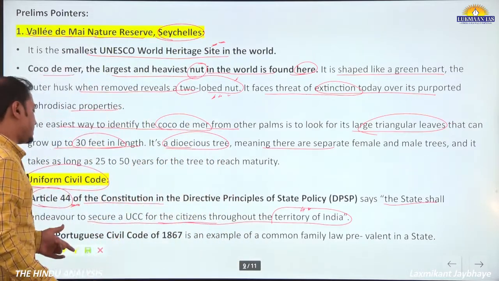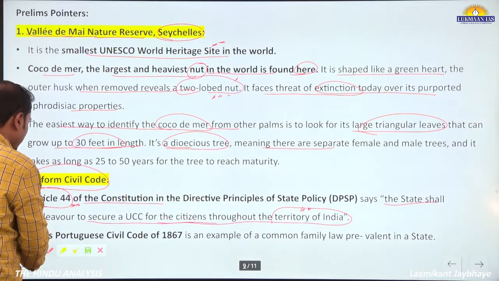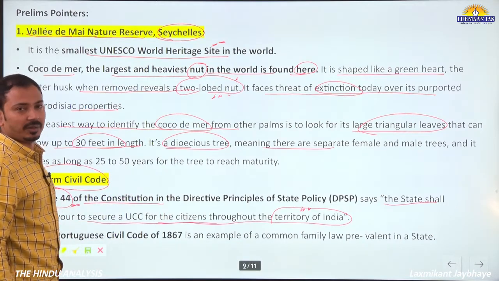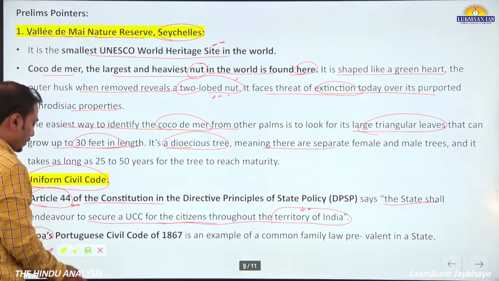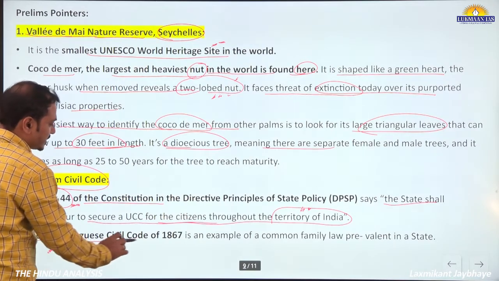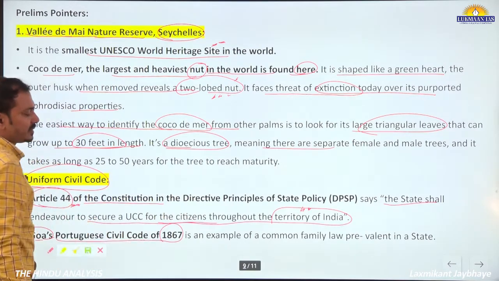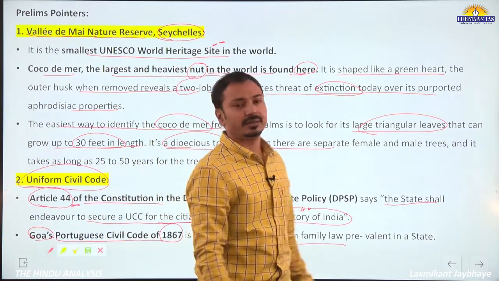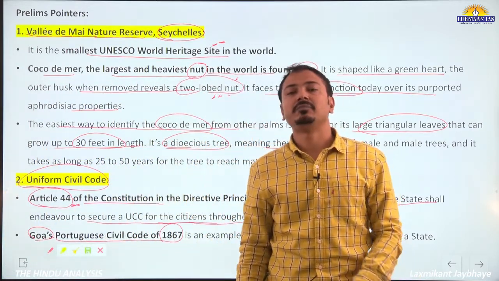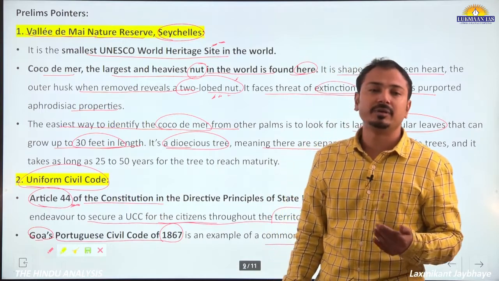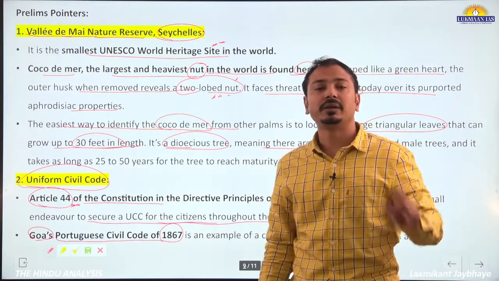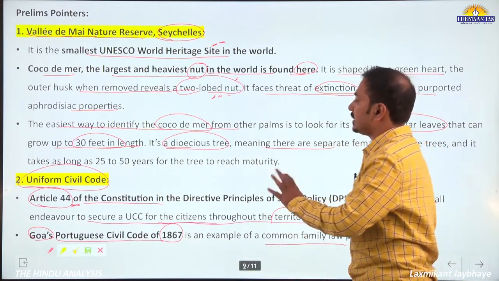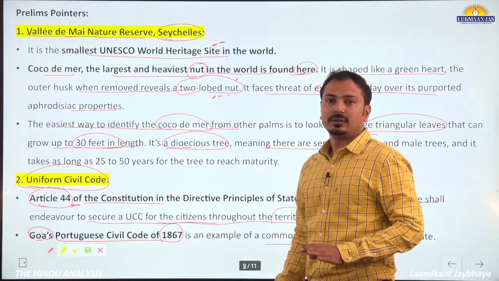However, there is one state in India, Goa, which has a uniform civil code for all people. Which code is followed here? The Portuguese Civil Code of 1867. It is an example of common family law prevalent in the state, applicable not only to Christian people but also to all people living in Goa. This is the only state having a uniform civil code.